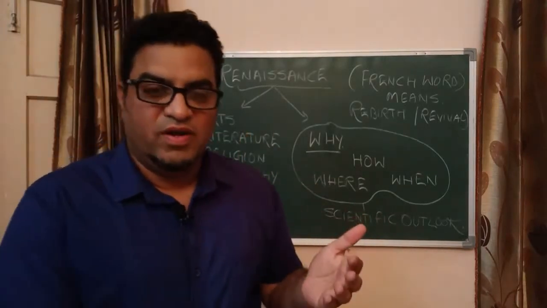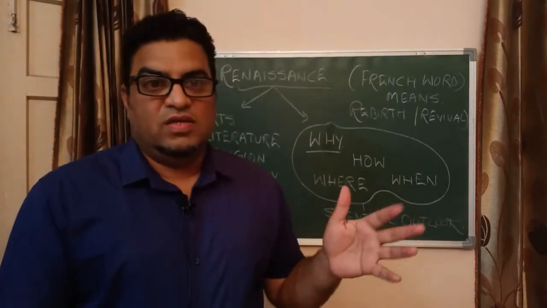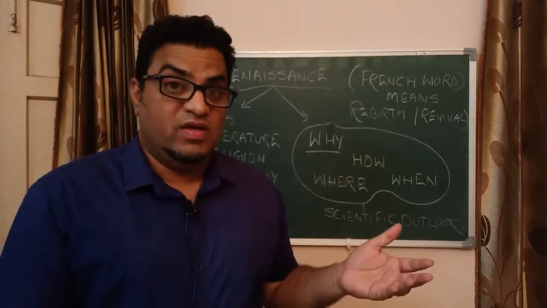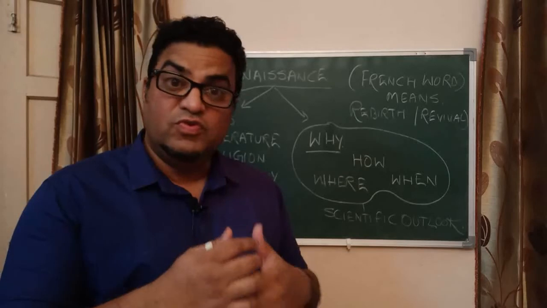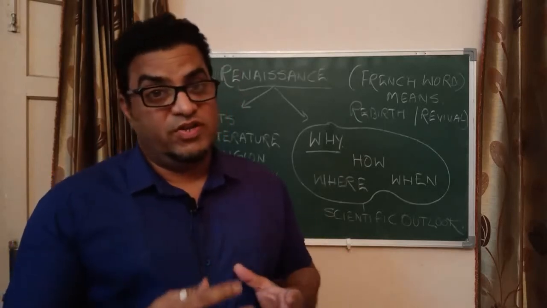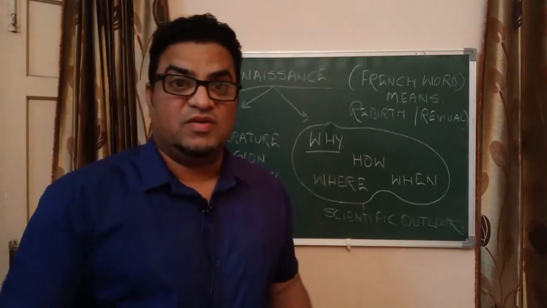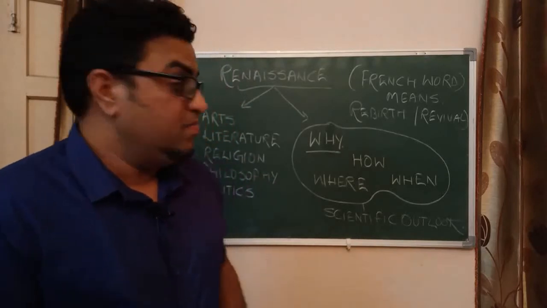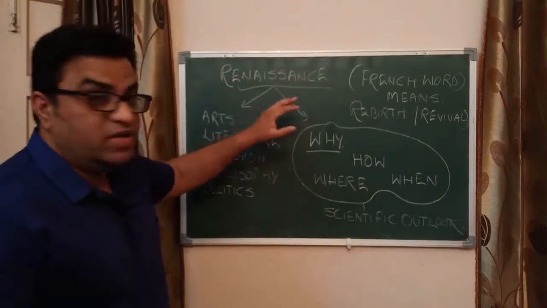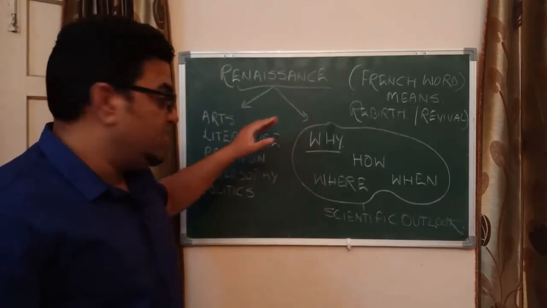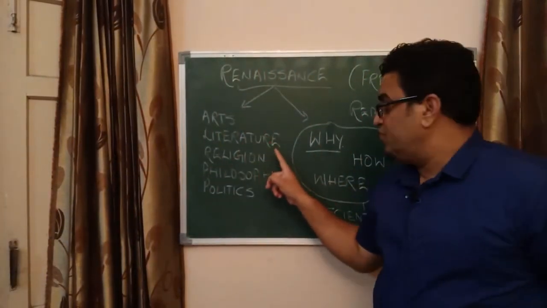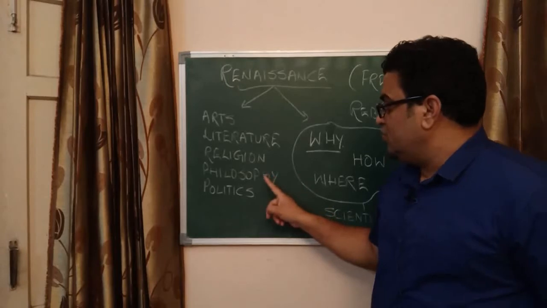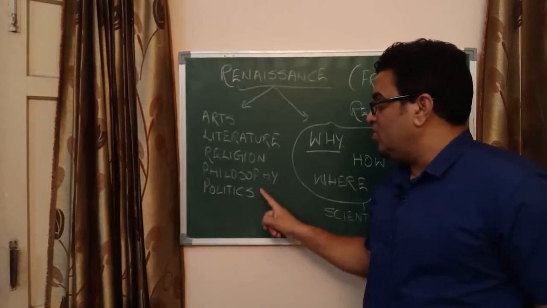And if you remember, I told you how these Europeans came in contact with Arabs, and there was a fusion of new cultures and new ideas. And this is how this Renaissance period began at that time, right? So this Renaissance in European society put its influence on arts, literature, religion, philosophy and politics.